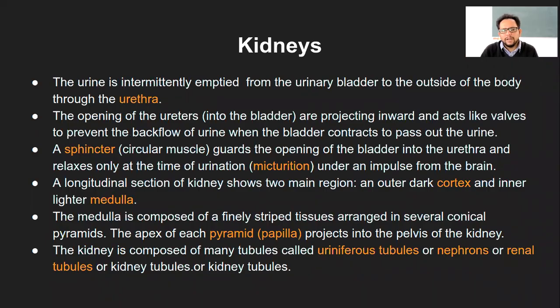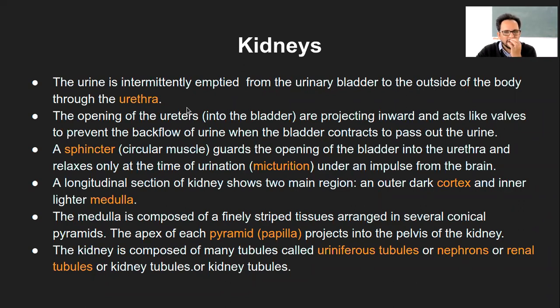Then looking at the structure a little more, in continuation to what we have seen, the urine is intermittently emptied from the urinary bladder to the outside of the body through the urethra.